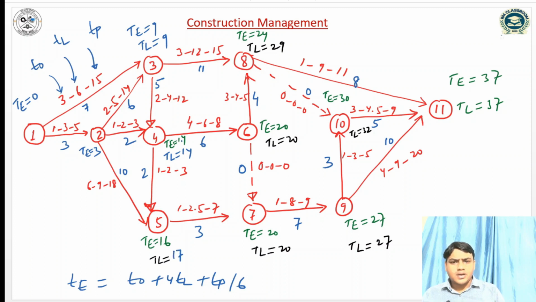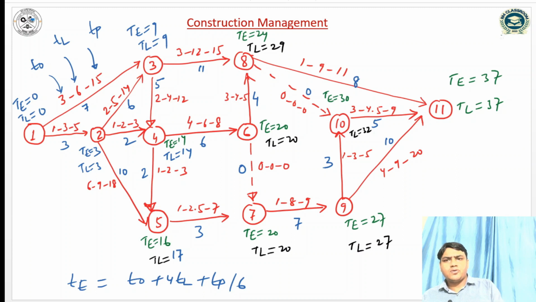Now 14 minus 2, how much? 12. 17 minus 10 is 7. And 9 minus 6 is 3. So TL is 3. 3 minus 3 is 0. 9 minus 7 is 2. So it will be 0.